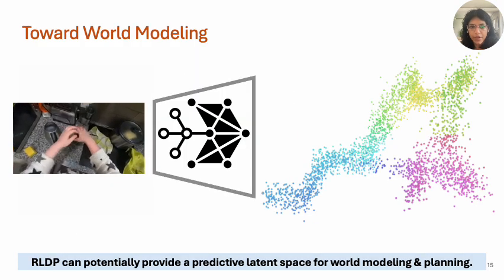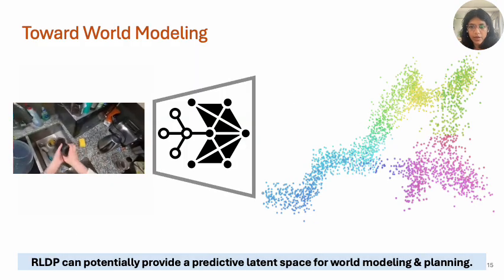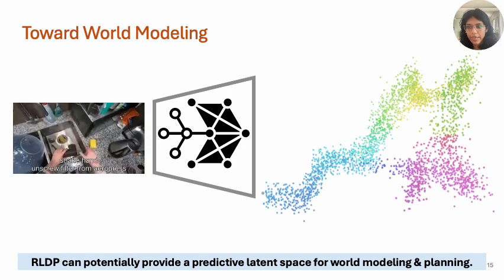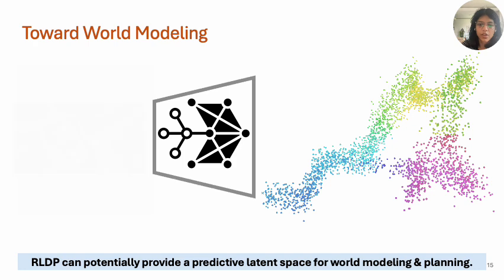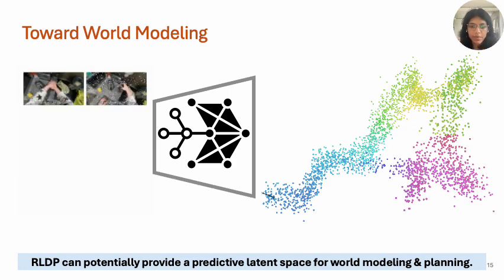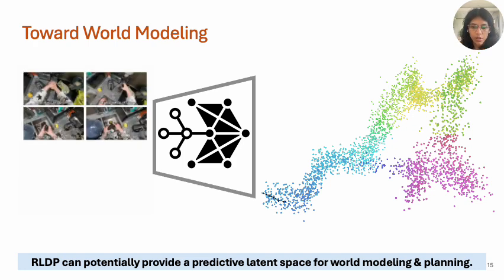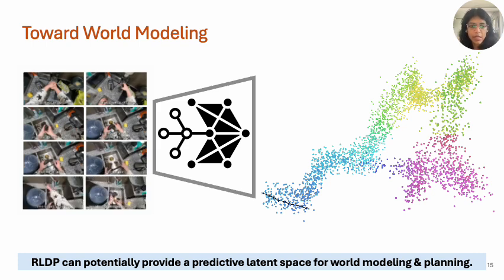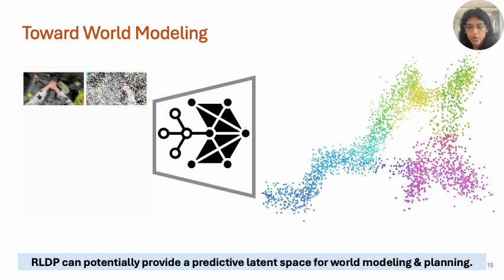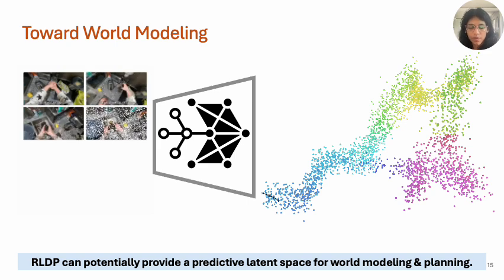RLDP learns predictive latent representations. So, a natural next step is to wonder if these same latents can support multi-step prediction, imagination, and planning. We already show it can work in complex high-dimensional humanoid as well as under low coverage setting. RLDP is demonstrably simple, scalable, and robust. Since this method works in the latent space, it could also be a useful foundation for world modeling.